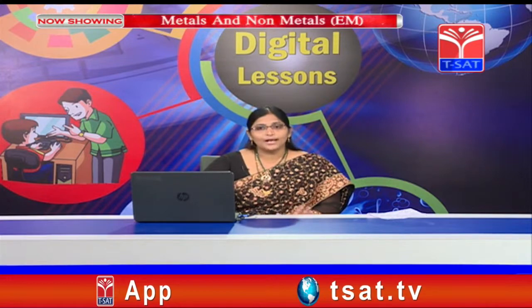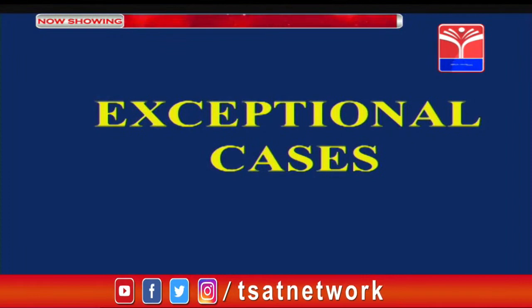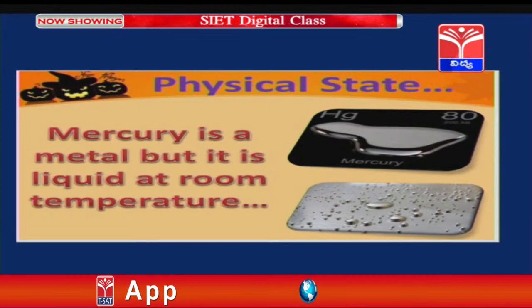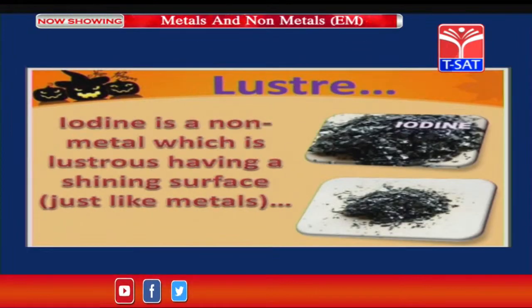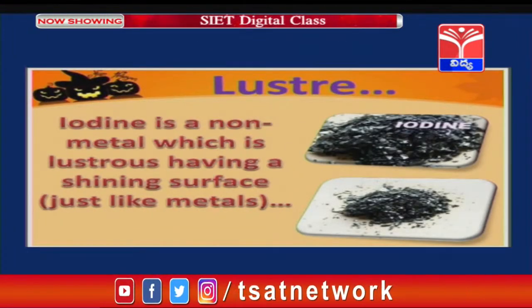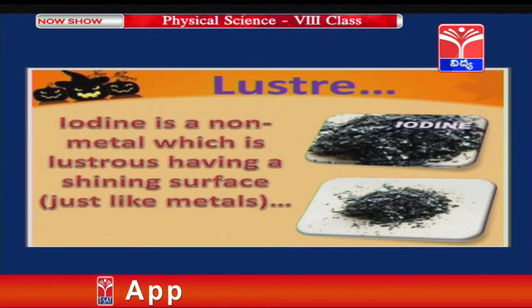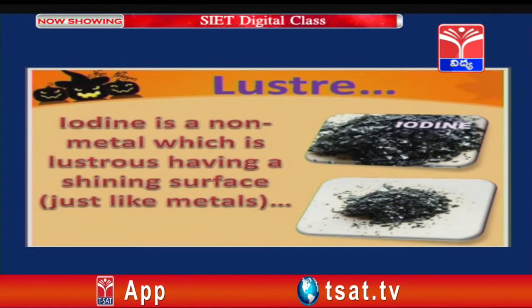So we have seen the physical properties of metals as well as the physical properties of non-metals. Apart from this, some exceptional cases are there. So what are those? Let us see now. Exceptional cases. Physical state. All the metals are solid in state, but mercury is a metal which is liquid at room temperature. Is it clear, children? Now coming to the luster property, iodine is a non-metal. Non-metals don't have lustrous nature, but iodine is a non-metal which has a lustrous surface, that is nothing but a shining surface, just like metals.